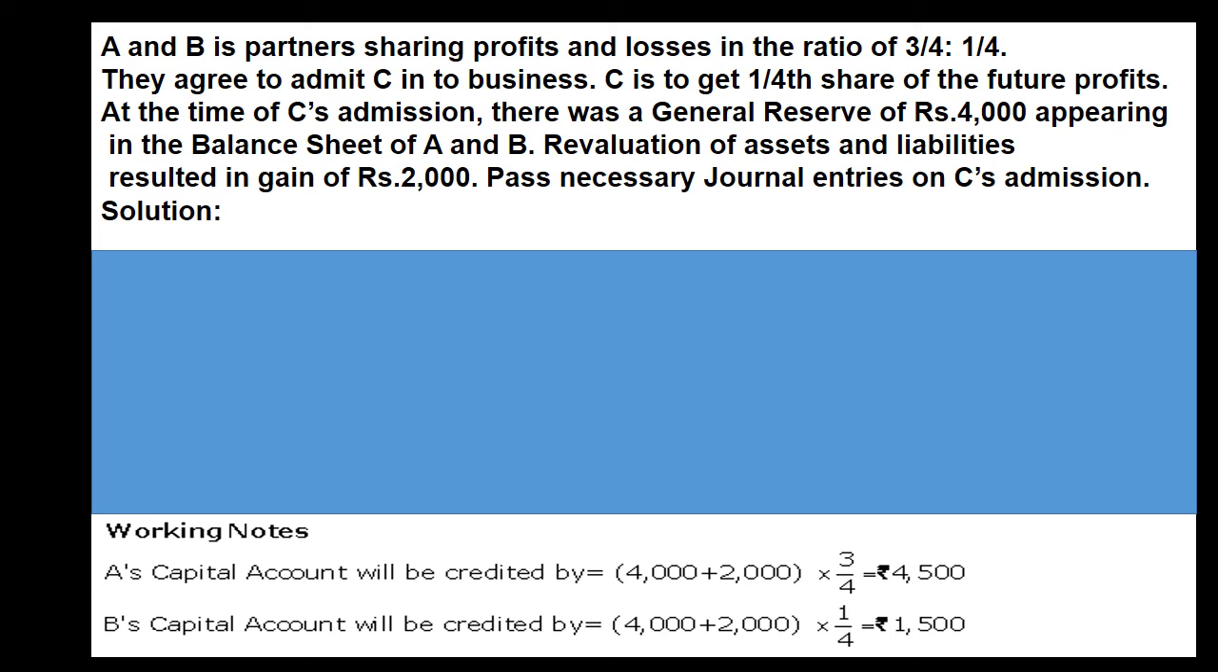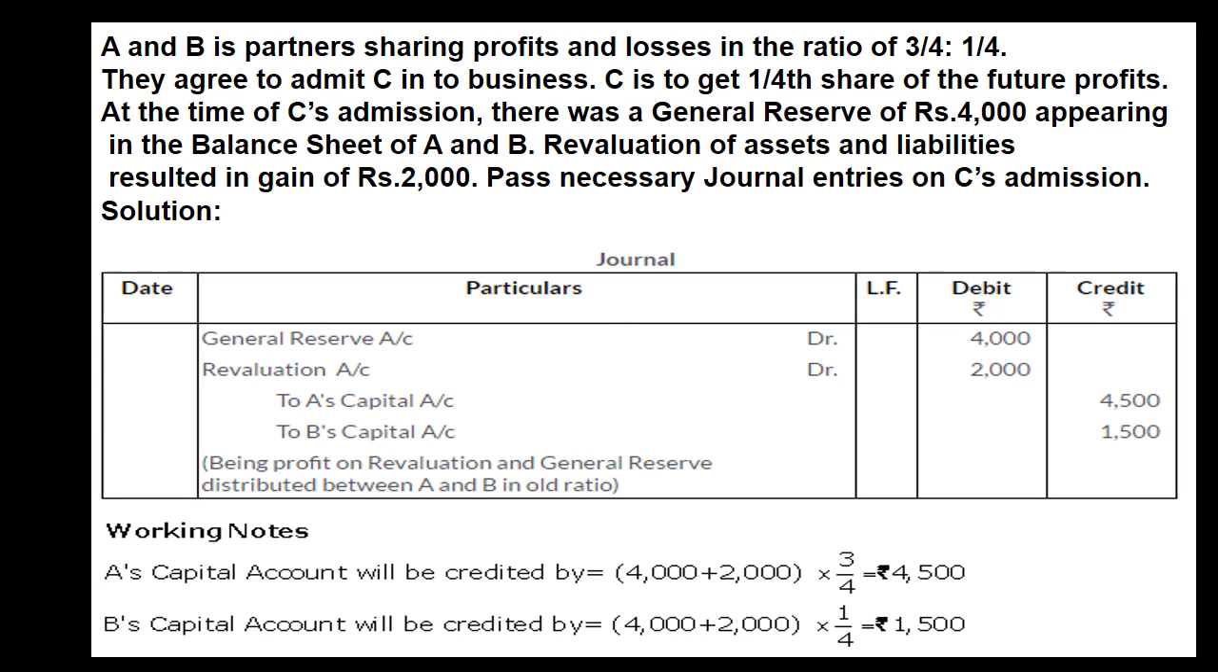After computing respective amount to be given on their credit side, we will pass journal entry and that entry is general reserve account debit. Since we know general reserve का balance जो होता है वो credit होता है, but admission के time हमें उस general reserve को खत्म करना है. And for removing that general reserve that must be debited. Similarly, gain on revaluation is to be debited and same amount is to be represented on credit side of old partners in their old ratio. Now entry is general reserve account debit, revaluation account debit to A's capital, to B's capital by rupees 4,000, 2,000 and 4,500 and 1,500 respectively.